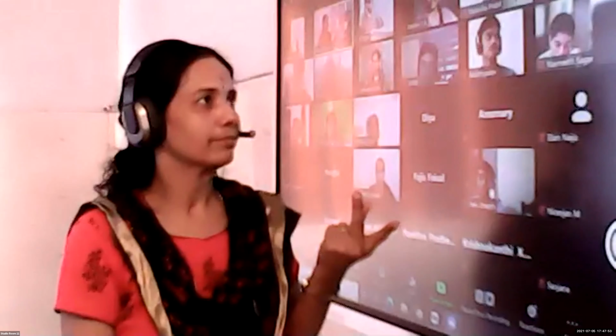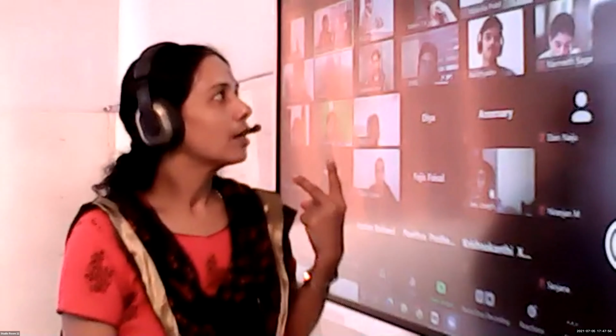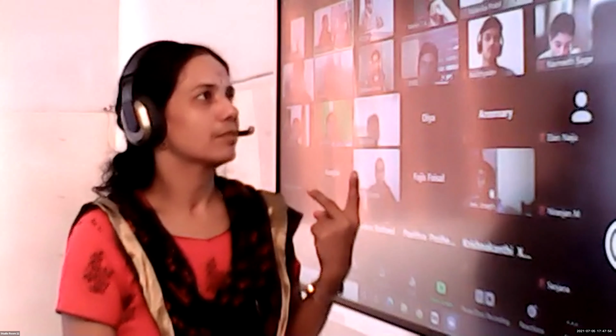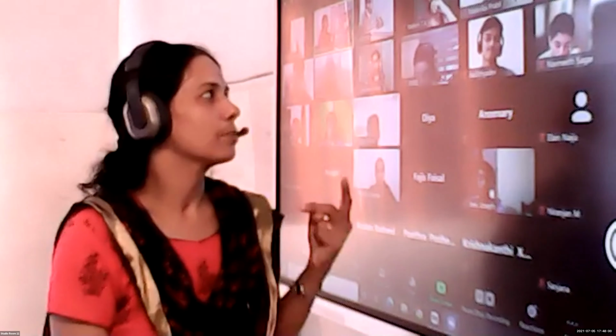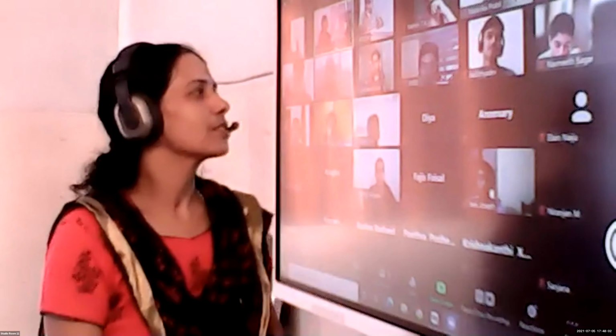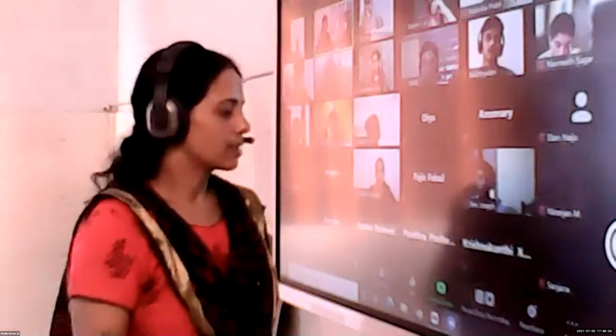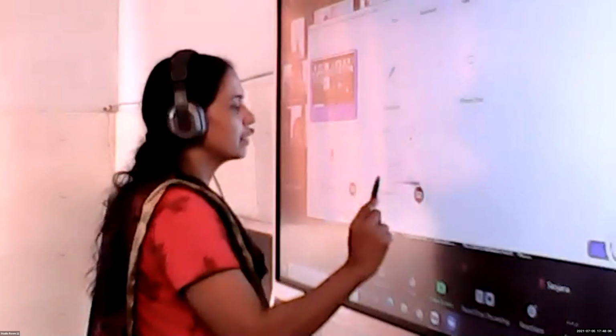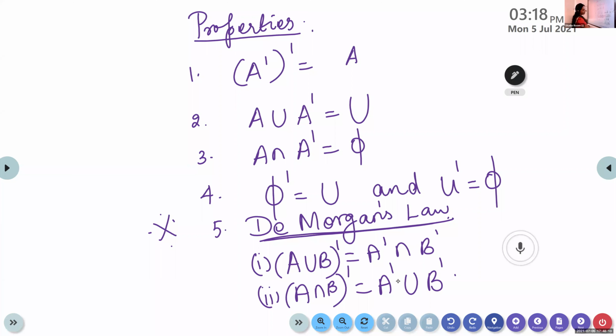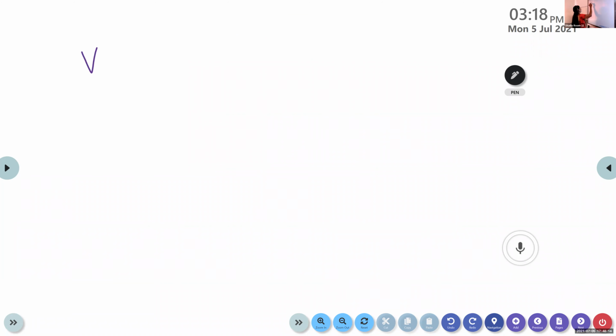The second one we have to try, and the second one is homework. You have to do it and send it to me. Use pencil shading and do it neatly. Write the question: Verify De Morgan's law using Venn diagram.